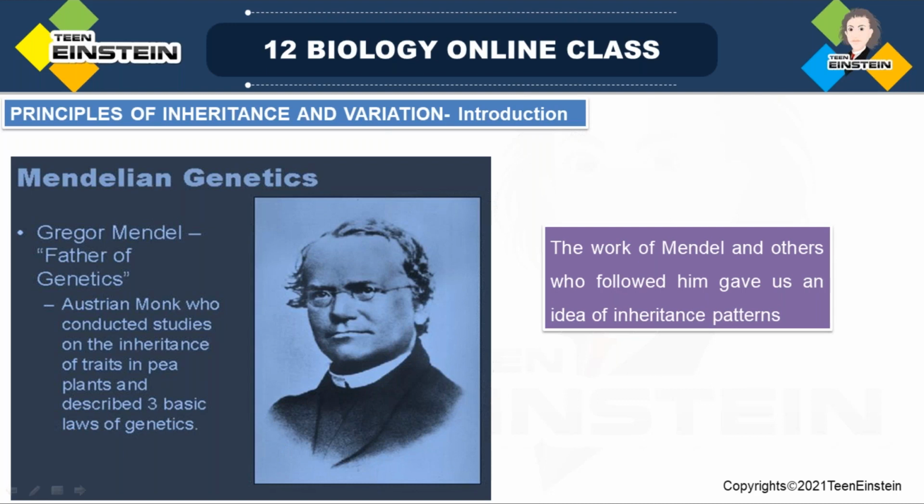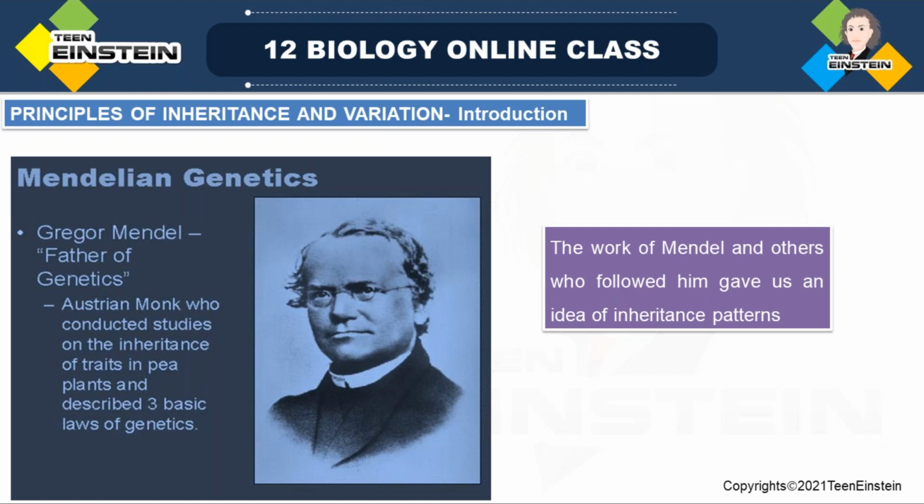So he explained the laws of inheritance. John Gregor Mendel, the father of genetics and an Austrian monk, conducted his studies on the inheritance pattern, and he conducted all his studies in the pea plant.